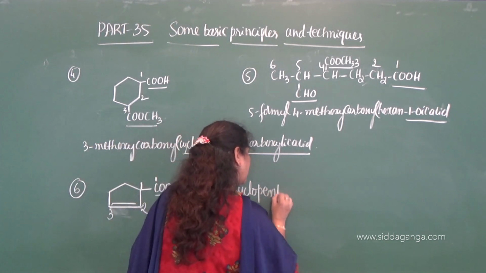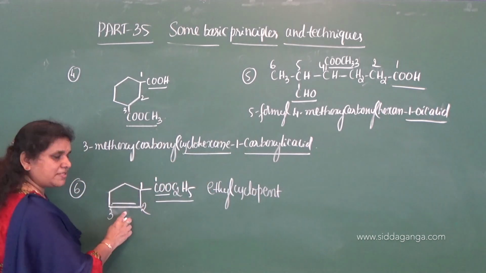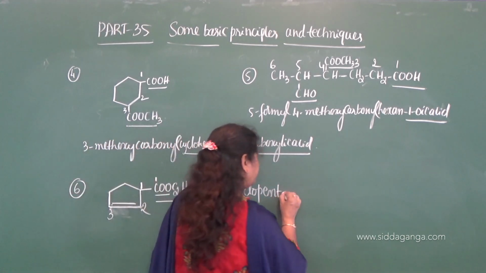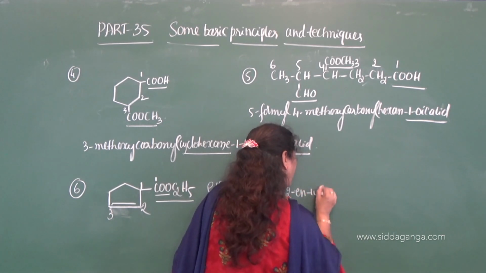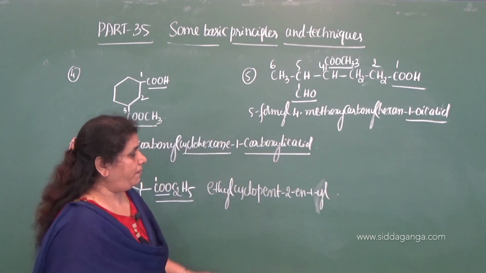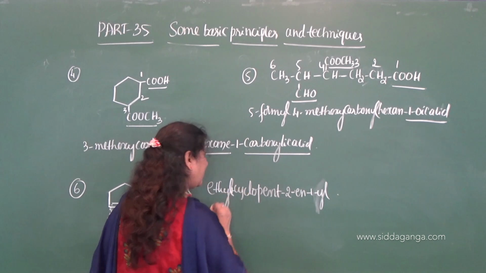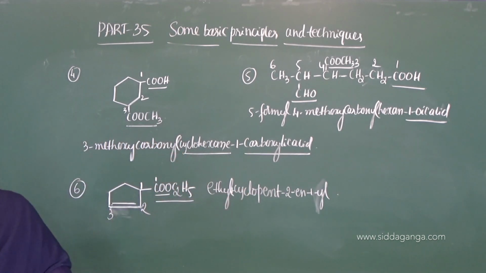Cyclopent, 5 carbon atoms are there. Cyclopent-2-en-1-yl. So, pentenyl. So this is 1-cyclopent-2-enyl.